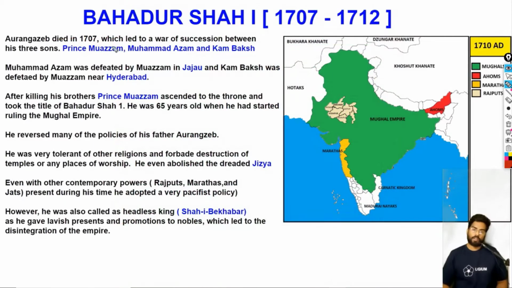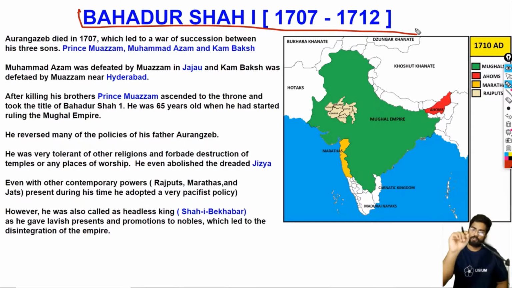Okay, so Bahadur Shah I. He was the seventh Mughal ruler. Aurangzeb was the sixth Mughal ruler, and Bahadur Shah I was the seventh. Now Aurangzeb died in 1707. Okay, 1707. Now 1707 is a very important date in the history of the Indian subcontinent.